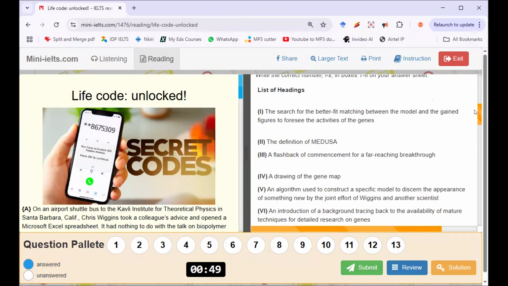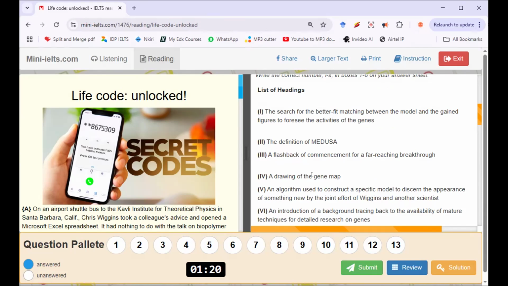So let's identify some keywords in the headings. Number one says the search for the better fit matching between the model and the gained figures. Better fit is a keyword for me here. Then, to foresee the activities of the genes. Definition of Medusa. A flashback of commencement for a far-reaching breakthrough. Flashback is a keyword here. Maybe somebody's thinking about something that happened in the past.